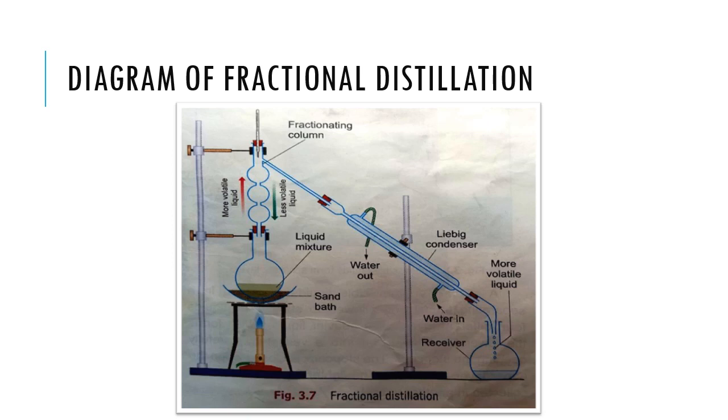As long as the lower boiling liquid continues to distill, temperature will remain constant. After the lower boiling liquid has distilled off, the higher boiling liquid begin to distill and temperature will rise. The receiver will be immediately changed and higher boiling liquid is collected separately. The separately collected parts of the liquids, they are called fractions.